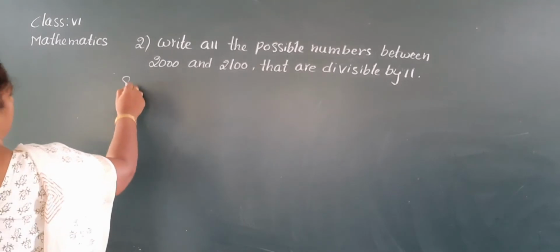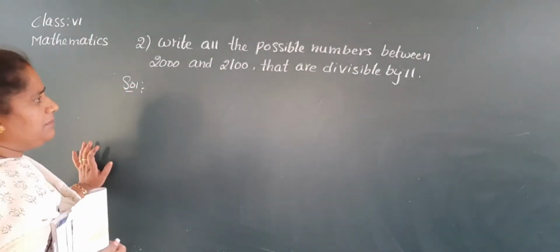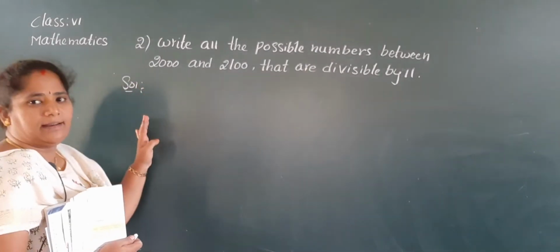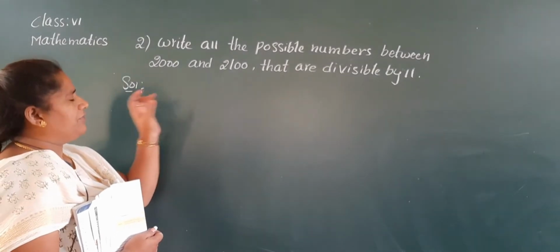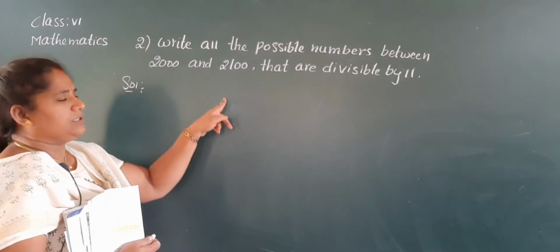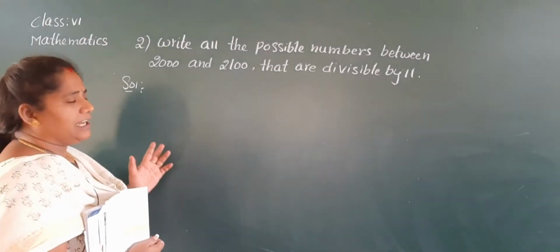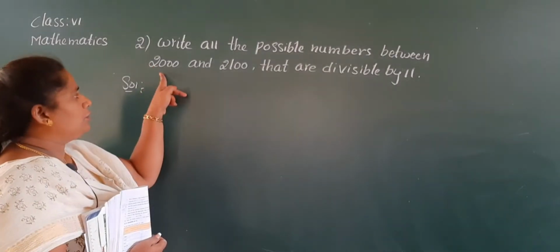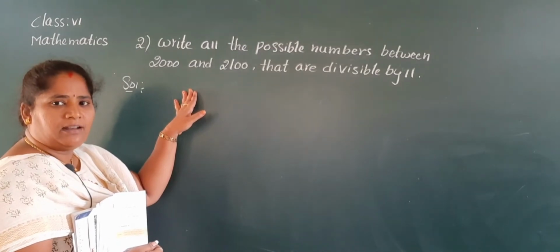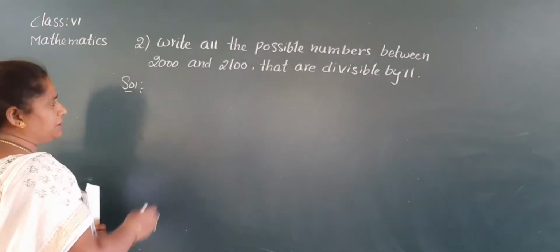Okay, see children, here they are asking between 2000 and 2100. Which numbers are divisible by 11 between 2000 and 2100? Before going to that, first you have to find the starting number that lies between 2000 and 2100 which is divisible by 11. Come on, tell me, which is the starting number here? 2000 is there. Next number 2001. Is it divisible by 11, children? No. So next number 2002. 2002 is divisible by 11.